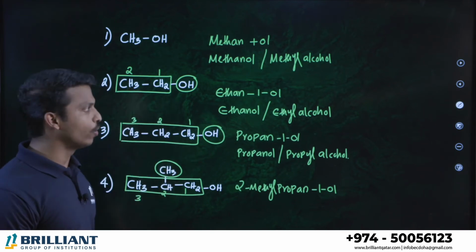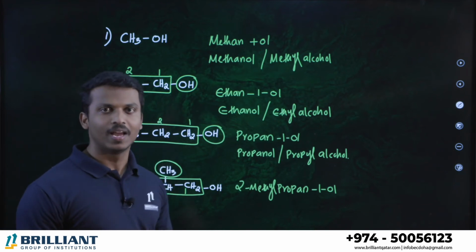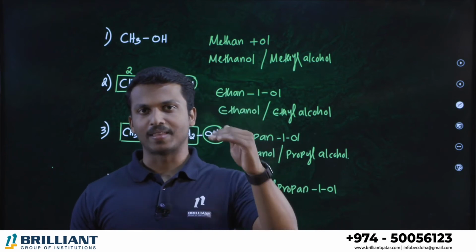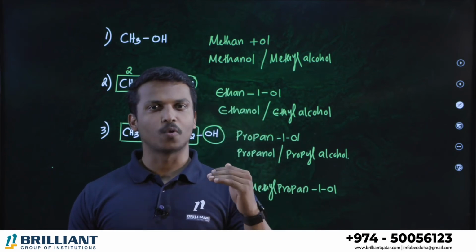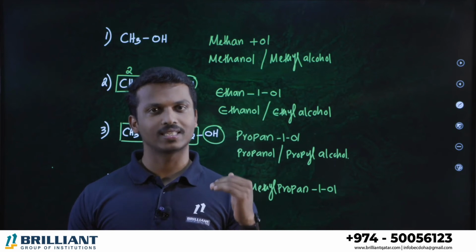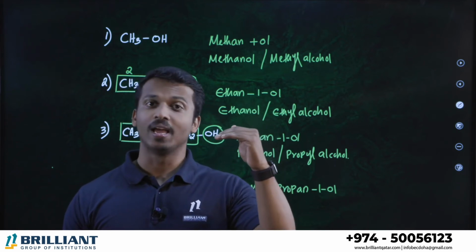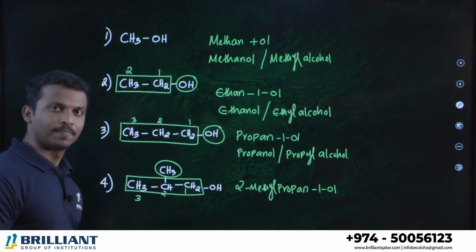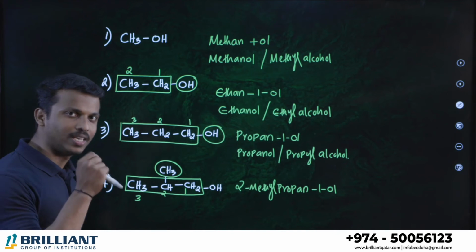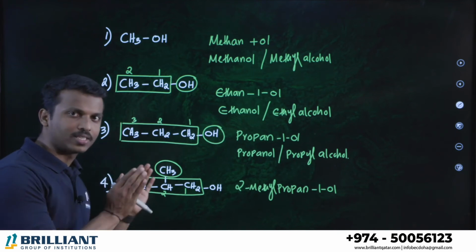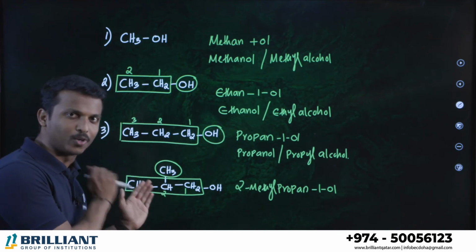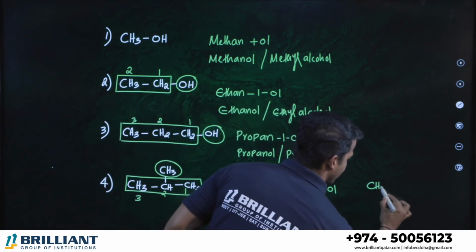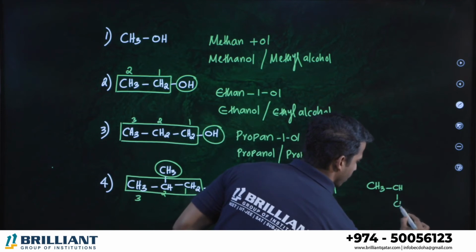In the part 1 video for the alkanes, when we were discussing, we discussed the common branches: methyl, ethyl, propyl, isopropyl, isobutyl, sec-butyl, tert-butyl, neopentyl, neohexyl, etc. Which branch is this? Those who didn't see the common branches, just see the part 1 video for the alkanes, you will be able to understand. This branch, what is this branch? The branch is like this, CH3. We studied like this.